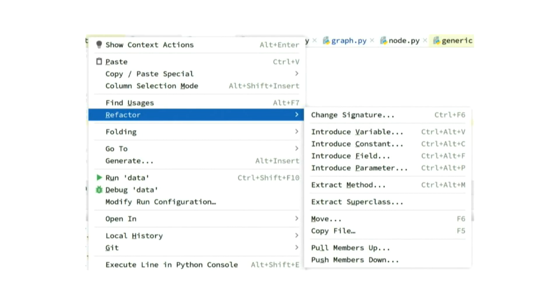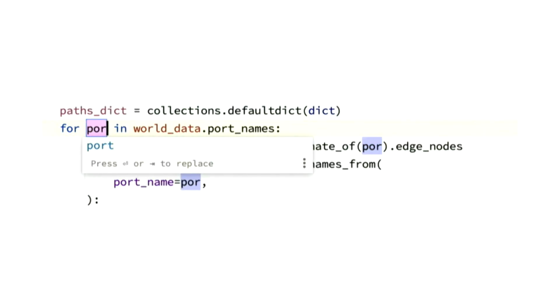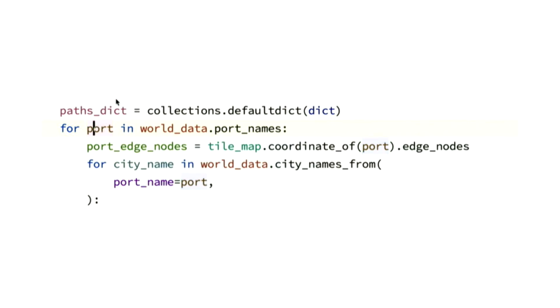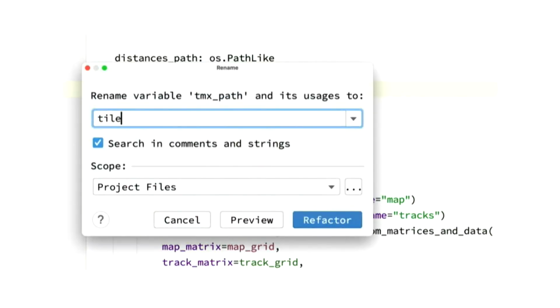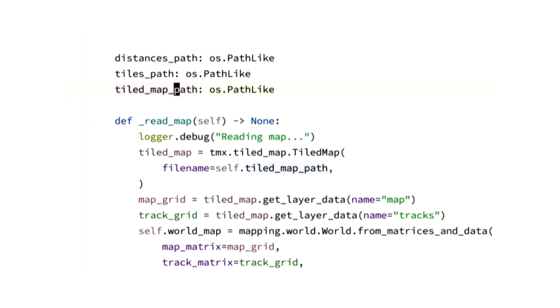And now that we've got a way to find issues in our code, we need a way to easily address them. And I found the easiest way to do that is to use an integrated development environment like PyCharm. IDEs like PyCharm are quite powerful, letting you easily do refactoring out of the box without any setup. I mean, look, it has a refactoring menu. Isn't that great? And some of the things that I found quite helpful were the ability to rename variables everywhere within my project, or fields and methods throughout the entire project.